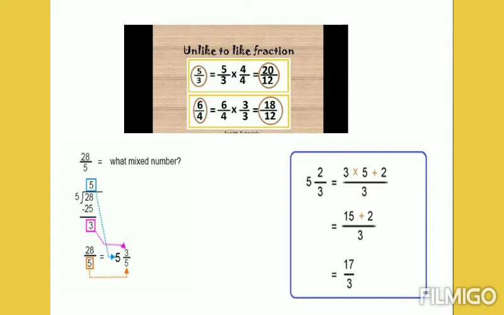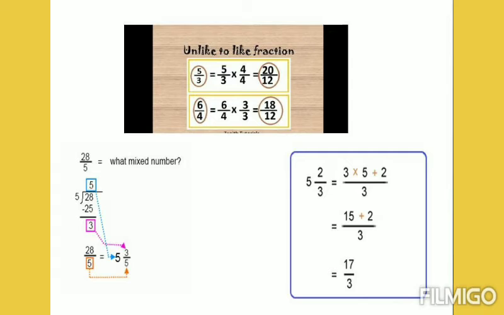Next, how to convert an improper fraction into a mixed fraction. For this, we have to divide the numerator by the denominator. After dividing, we consider the quotient as the whole number, the remainder as the numerator, and the divisor as the denominator.